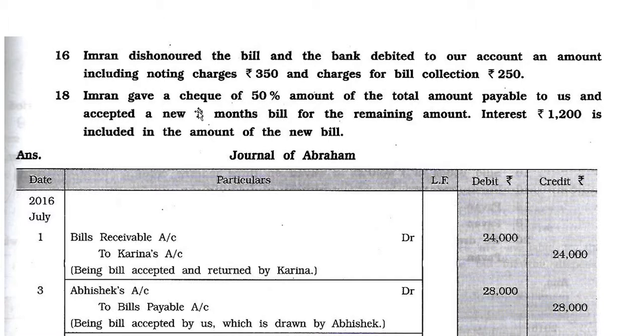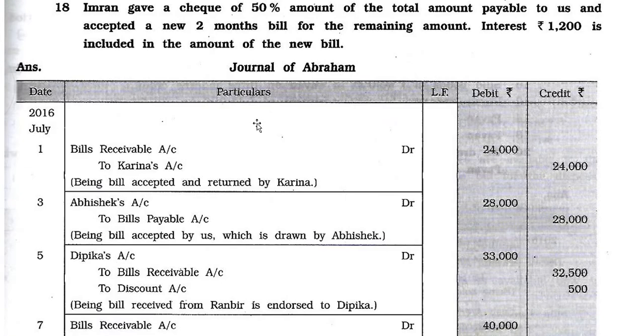Now on date 18, Imran gave a check of 50% of the total amount payable to us and accepted a new 2 months bill for the remaining amount. Now Imran paid 50% of the amount and accepted the new bill, whose maturity date is after 2 months. Interest of rupees 1,200 is included in the amount of the new bill. When preparing the new bill, at that time 1,200 interest is also included in this amount. Now the answer part.